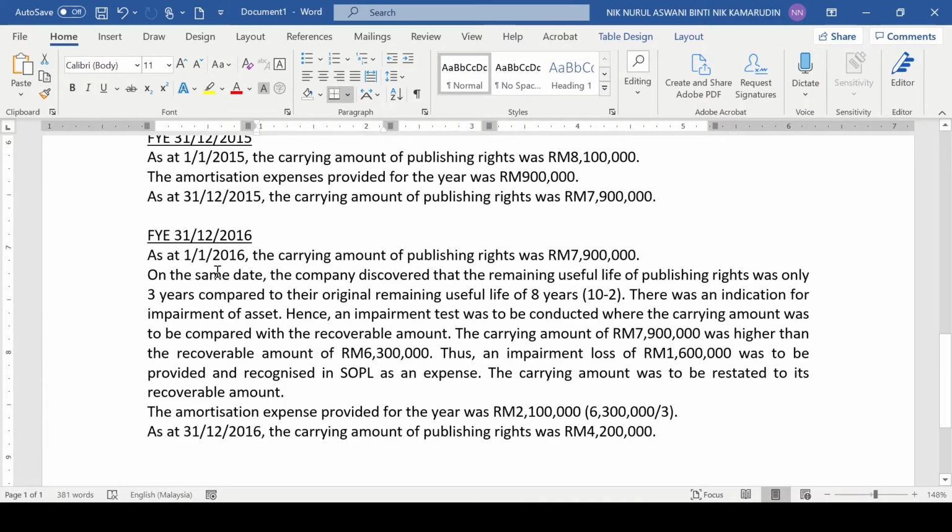So on the same date, the company discovered that the remaining useful life was only 3 years compared to the original remaining useful life of 8 years. There was an indication for impairment of asset, hence an impairment test was to be conducted where the carrying amount was to be compared with the recoverable amount. The carrying amount of 7.9 million was higher than the recoverable amount of 6.3 million. Thus, an impairment loss of 1.6 million was to be provided and recognized in SOPL as an expense. The carrying amount was to be restated to its recoverable amount. The amortization expense provided for the year was RM 2.1 million and the carrying amount at the end of the year was 4.2 million.